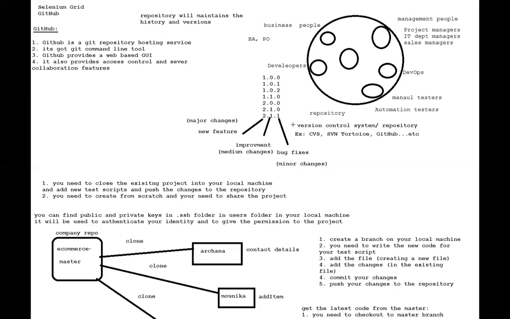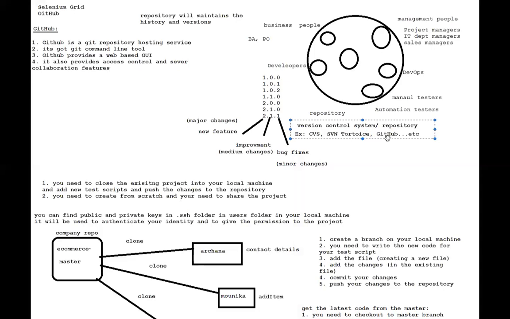There are so many version control systems. For example, CVS, SVN, Tortoise, Subversion, GitHub, etc. There are so many different types. What is the specialty of a version control system? It will maintain the history as well as the versions of the software.